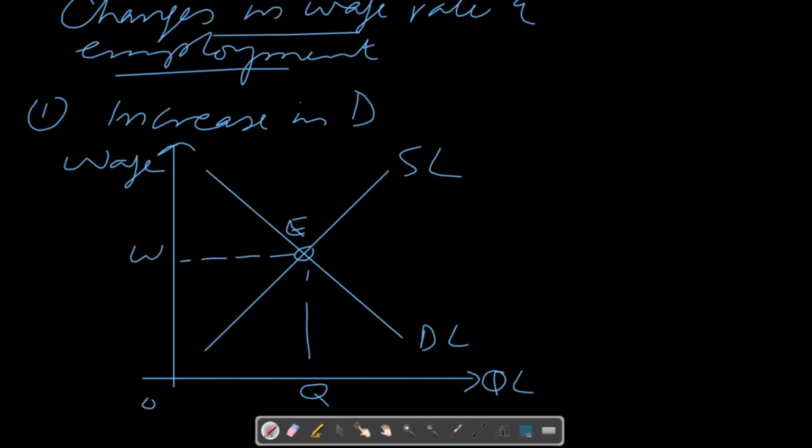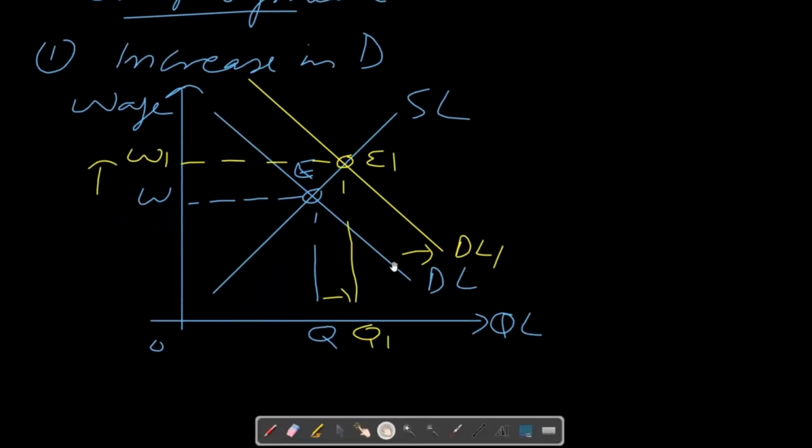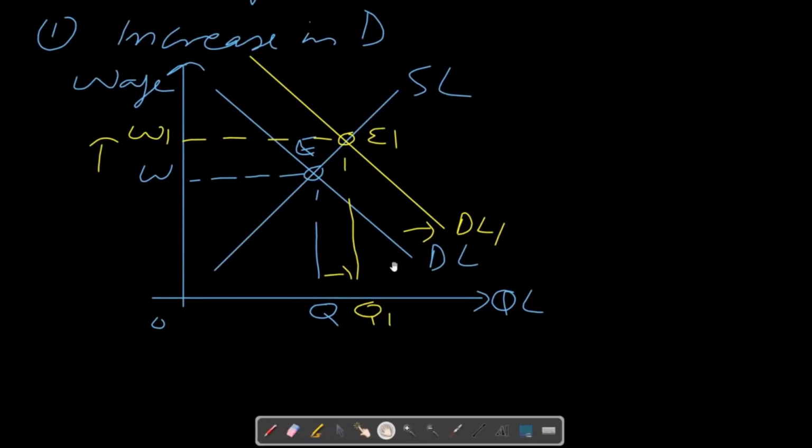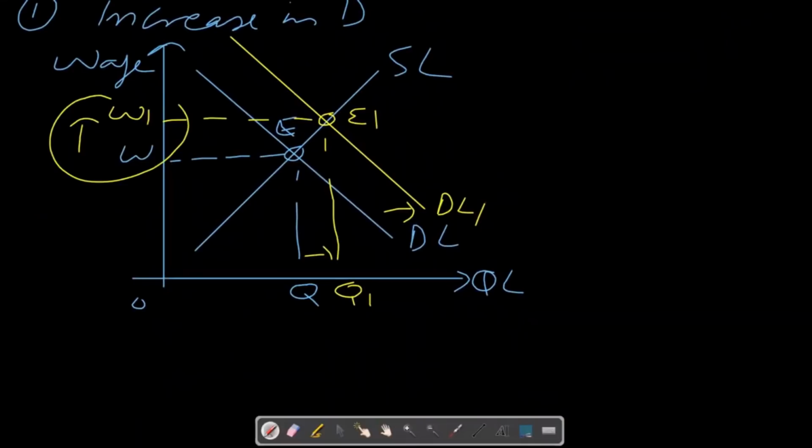We have wage rate on y-axis, and this is initial equilibrium point where equilibrium wage rate is W and employment is, let's say, Q. Now if there is rise in demand for labor due to any non-wage factor, then demand for labor curve will shift to the right. So new demand for labor is DL1, and now equilibrium will move to E1 where wage rate will rise to W1 and employment will rise to Q1. So if examiner asks you why wage rate for certain type of labor may increase, you can write that increase in demand for labor leads to increase in wage rate. So those workers who are in high demand receive high wages and their employment also increases.